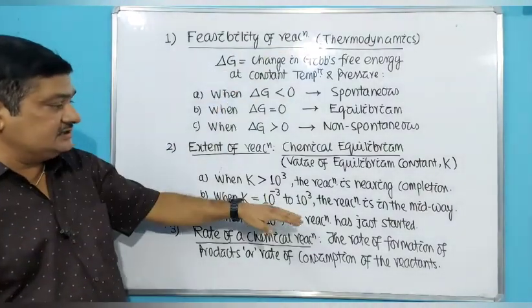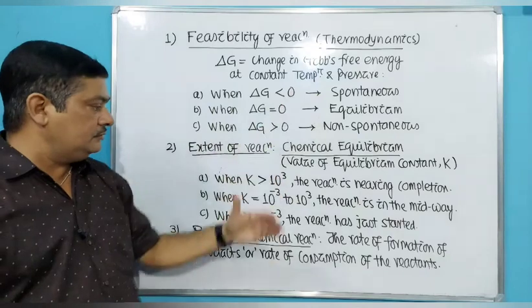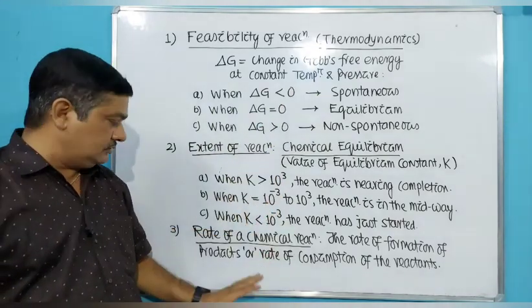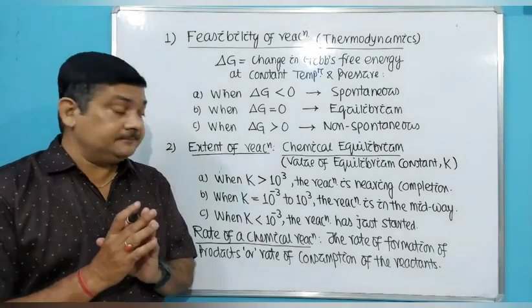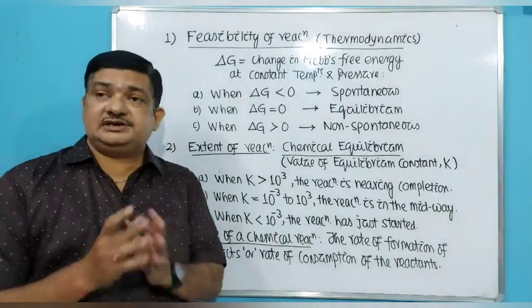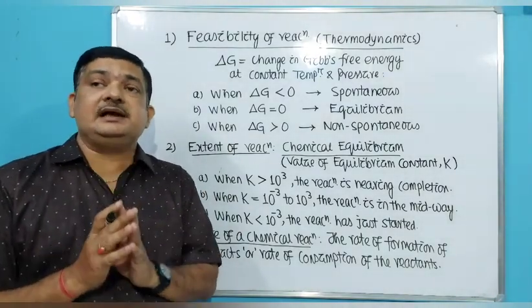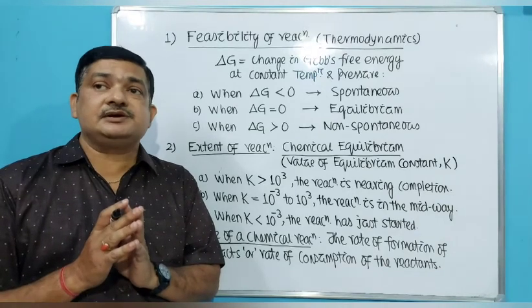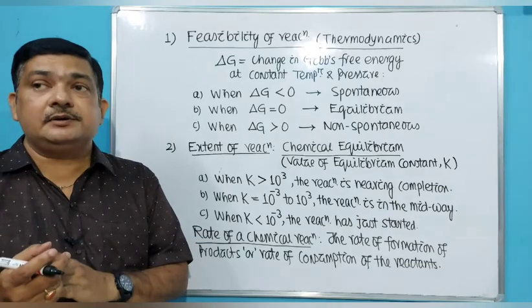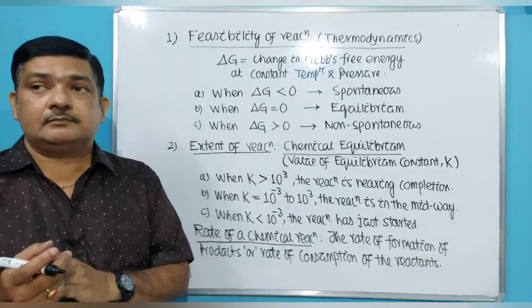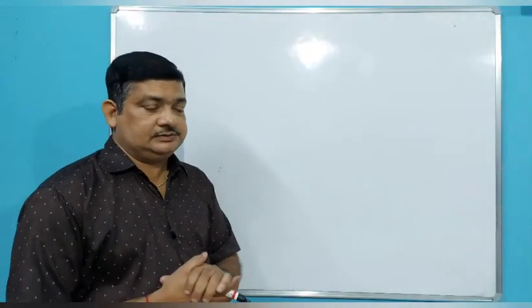Then we have already discussed these two: thermodynamics and equilibrium. So we will discuss the last one regarding the rate of a chemical reaction. So we know that with respect to rate, the chemical reaction can be of three types. So next we will discuss the various types of chemical reaction with respect to rate.